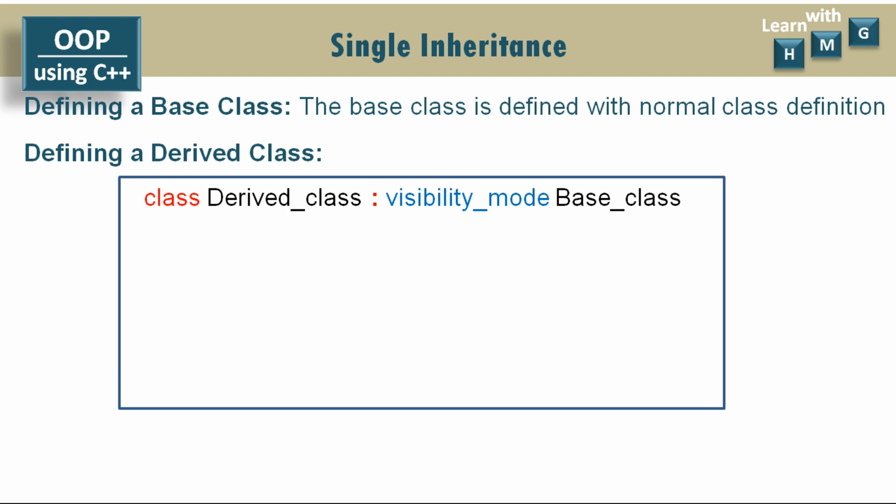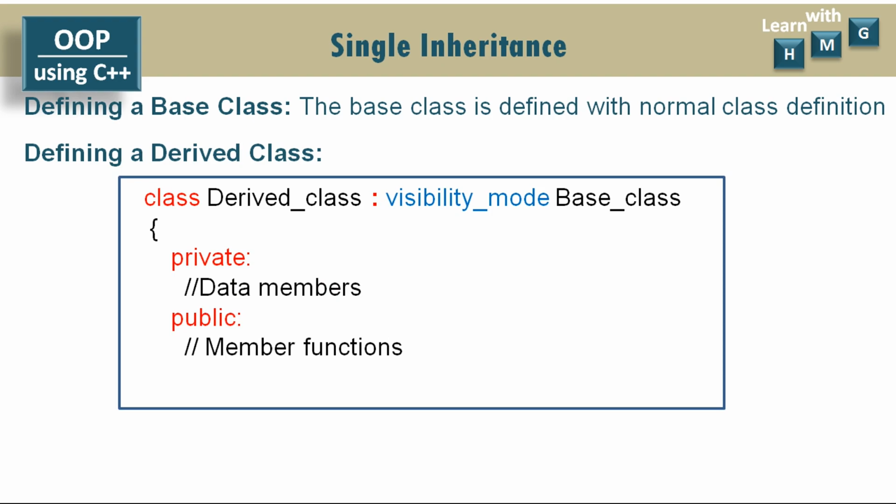The derived class name is mentioned on the left side of the colon, and the name of the base class from which you are deriving the new class is specified on the right side of the colon. Then the beginning of the class, and as usual in the private section define data, and in the public section declare or define member functions, and end of the class.